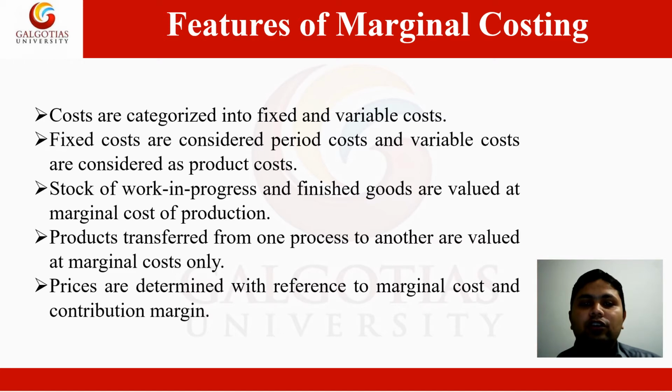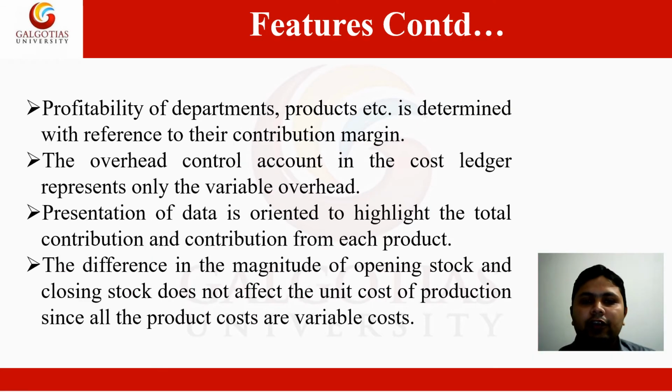The fifth feature of marginal costing is that prices are determined with reference to marginal cost and contribution margin. Now in continuation, the sixth feature of marginal costing is that profitability of departments, products, etc. is determined with reference to their contribution margin.